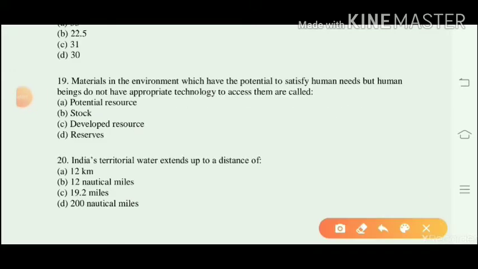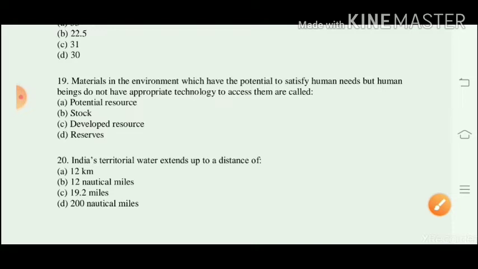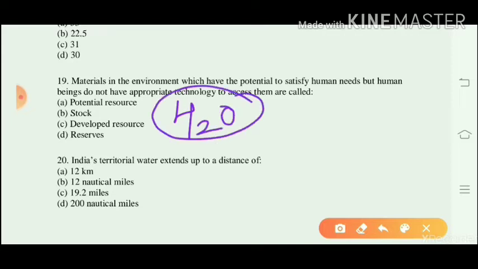Question number 18. What percentage of our land should be under forest according to National Forest Policy 1952? According to this policy, 33% area of a country should be under forest, because forests are quite essential for the survival of humans. Question number 19. Materials in the environment which have the potential to satisfy human needs, but human beings do not have appropriate technology to access or use them, are called stock. An example of this type of resource is H2O, meaning water. Water is a compound of two highly inflammable gases, but due to lack of technology, humans do not use these two gases as a resource.